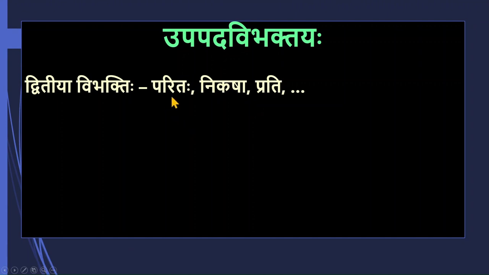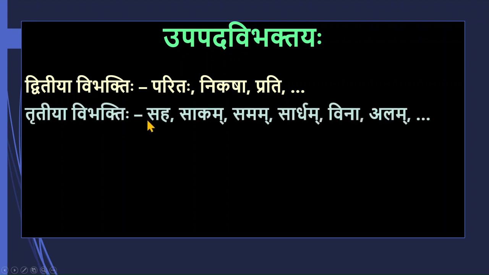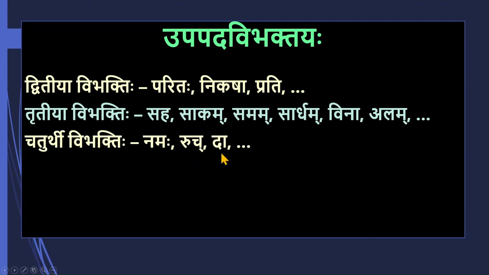When the words paritaha, nikasha, prati, and these words come in the sentence, the corresponding noun should always be in dvitiya vibhakti. And when the words saha, sakam, samam, sardham, vina, alam, etc. come in a sentence, the corresponding noun should be in tritiya vibhakti. And when namaha, ruch, and da, like gurave namaha, come, chaturthi vibhakti will be used for the noun.